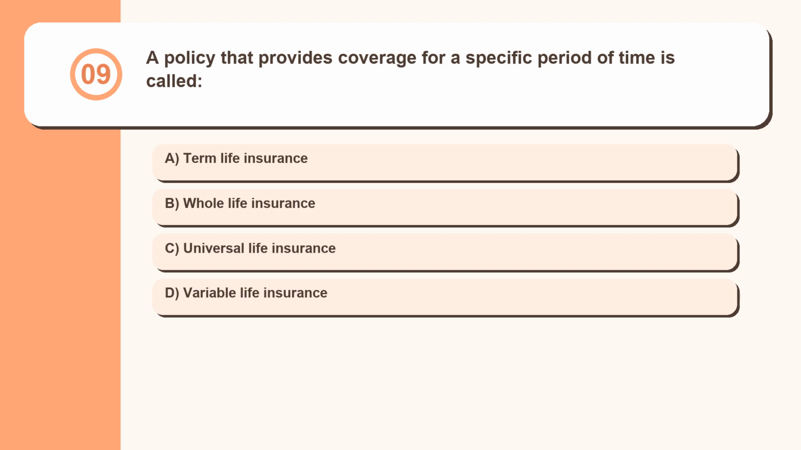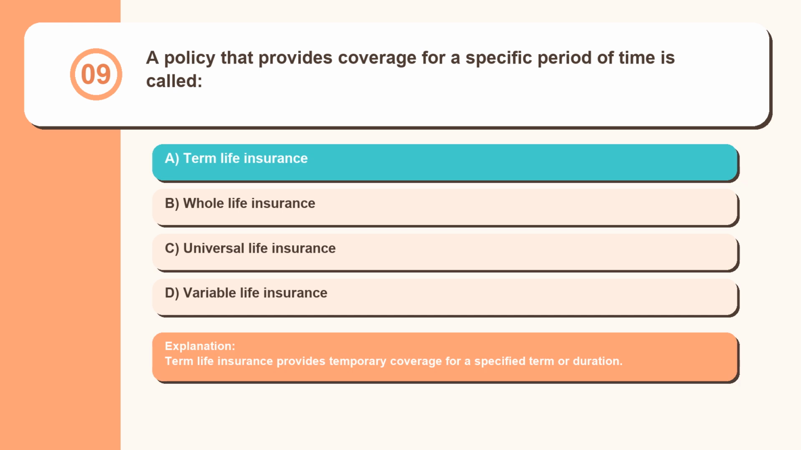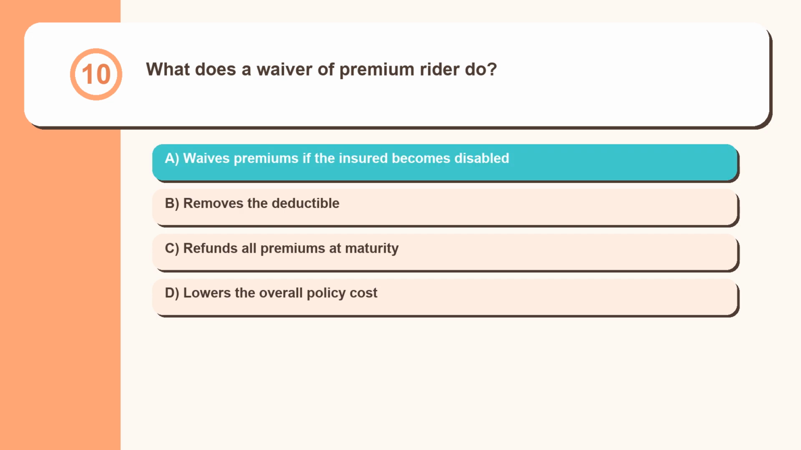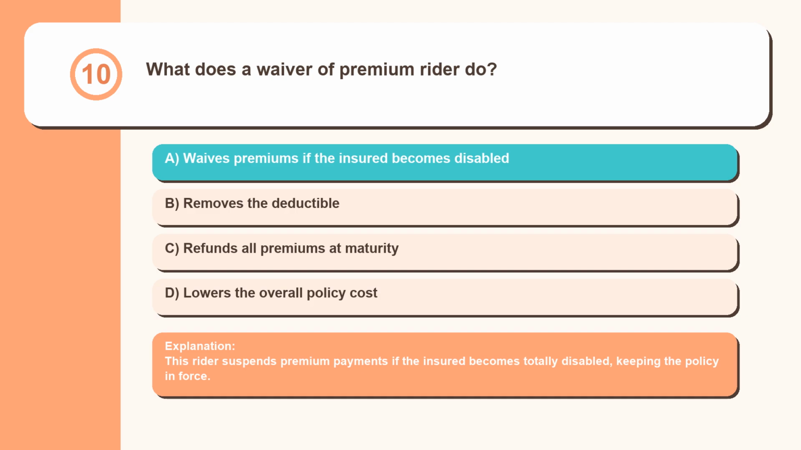Question 9. A policy that provides coverage for a specific period of time is called: term life insurance, whole life insurance, universal life insurance, variable life insurance. Term life insurance provides temporary coverage for a specified term or duration. Question 10. What does a waiver of premium rider do? Waives premiums if the insured becomes disabled, removes the deductible, refunds all premiums at maturity, lowers the overall policy cost. This rider suspends premium payments if the insured becomes totally disabled, keeping the policy in force.